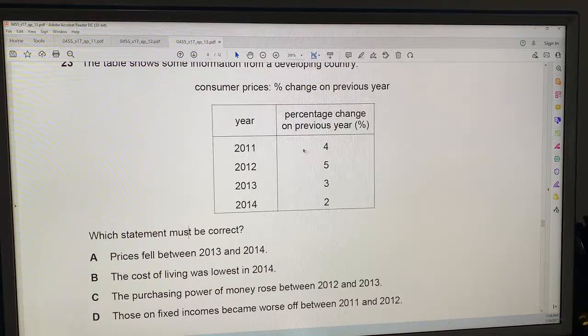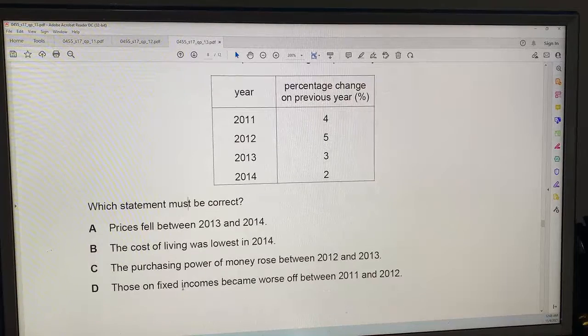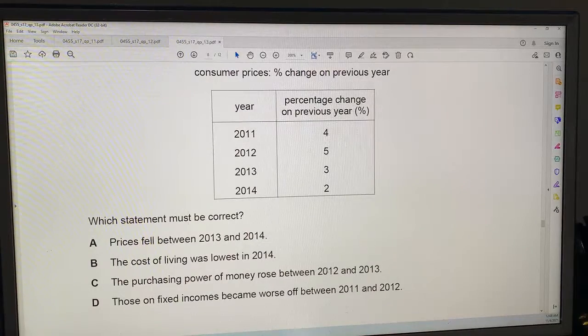B is the cost of living was lowest in 2014. No, because consumer prices increased every year. So the cost of living cannot be lower in 2014. Let's see, C. The purchasing power of money rose between 2012 and 2013.